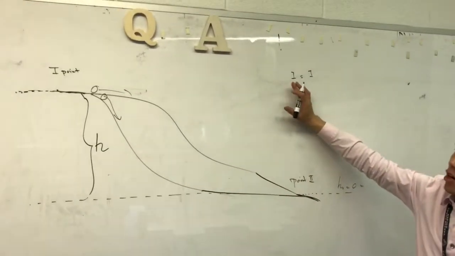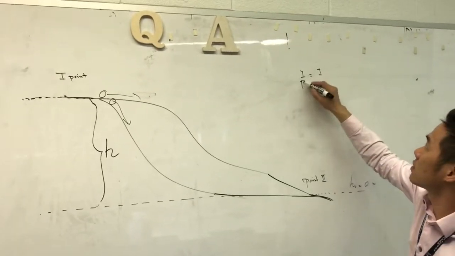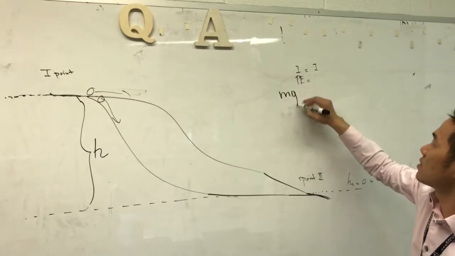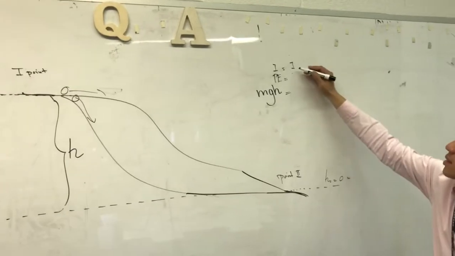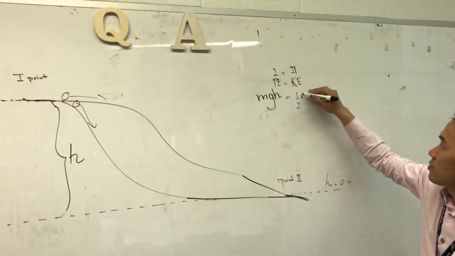At point 1, the only energy they have is potential, which is mgh: mass, gravity, and height. At point 2, it's kinetic energy, which is 1/2 mv squared.